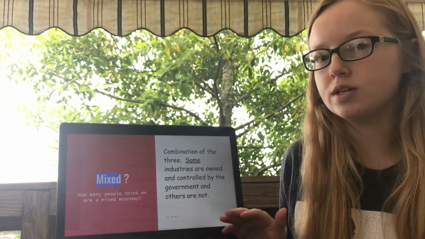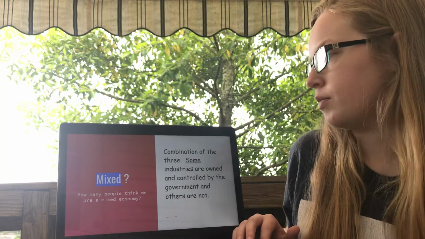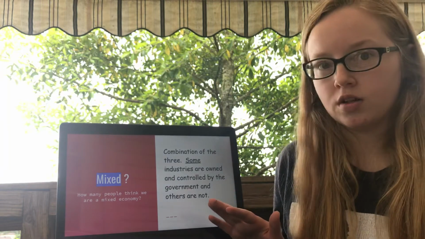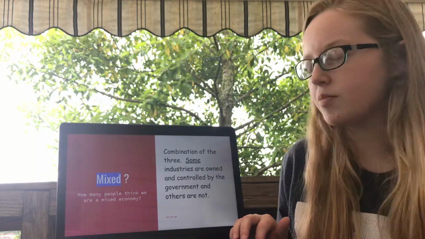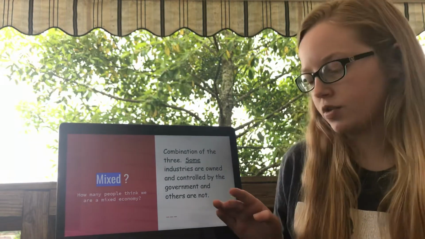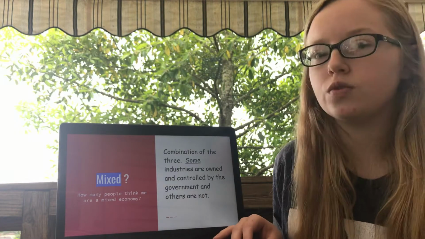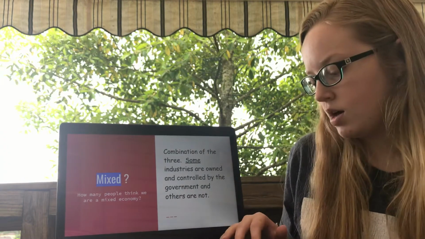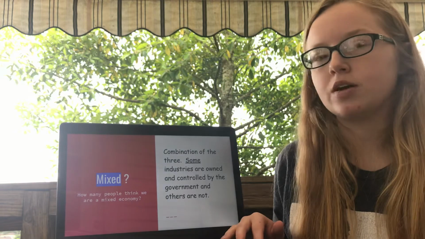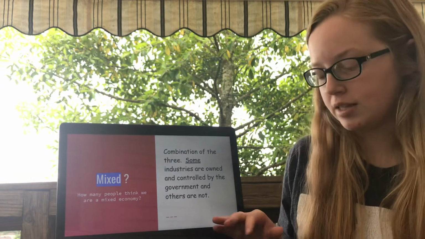What about a mix? This is the last one. A mixed economy is a combination of any of those three. Some industries are owned and controlled by the government and others are not. So it's kind of different. It's a mix of the few. So how many of you think it's a mixed economy? Then I would have my students tell me their answers and explain, maybe have some explain why they changed their answers before we did this activity.